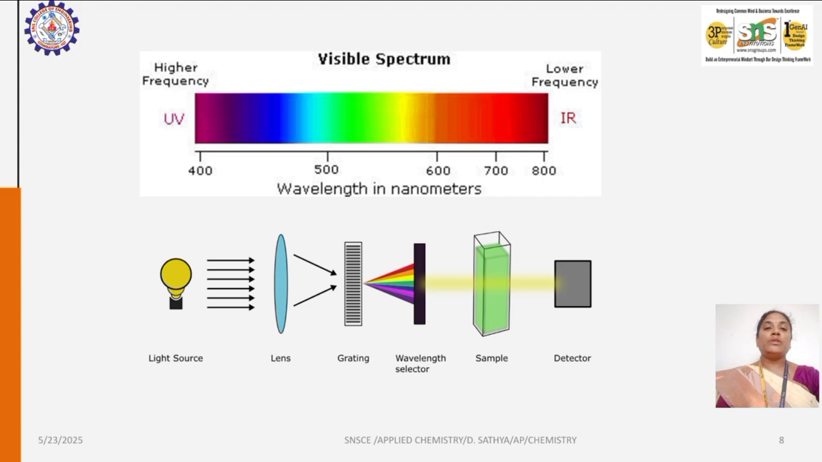Here the light sources used for UV-visible are deuterium and tungsten. Deuterium is used for the UV region and tungsten for the visible region.